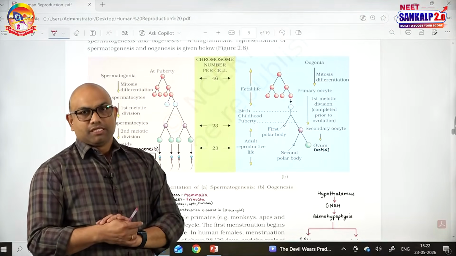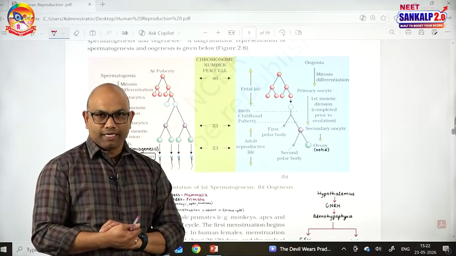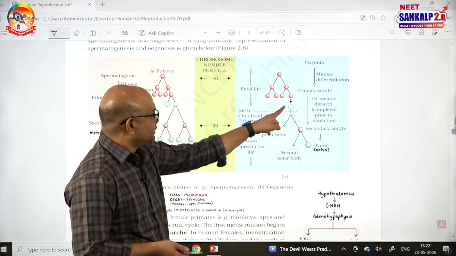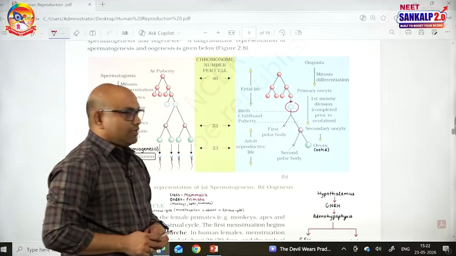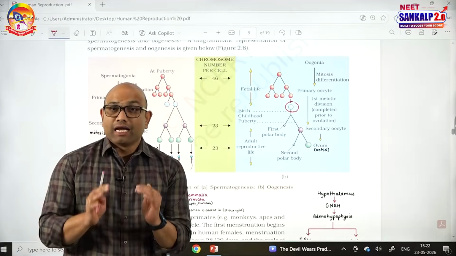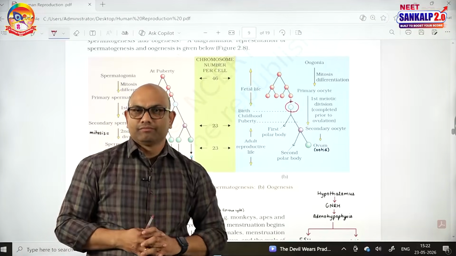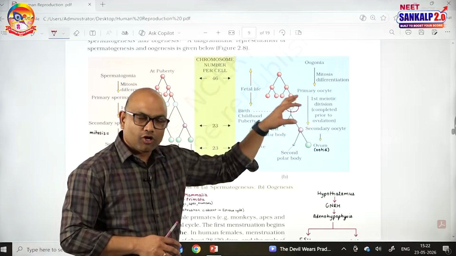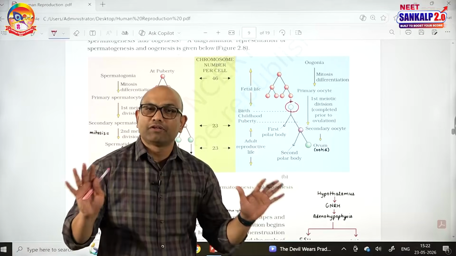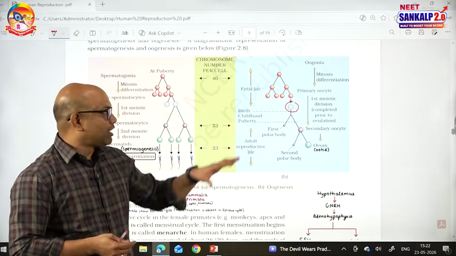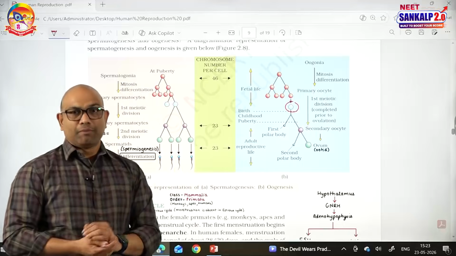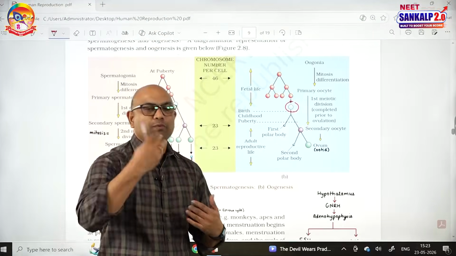Next, some of the oogonia form primary oocytes. See, this is a primary oocyte. Before birth itself, the primary oocyte starts meiosis 1, but is arrested, that means stopped, at prophase 1. So, formation of oogonia and formation of primary oocytes occur before birth itself. No oogonia are formed and added after birth. Oogonia formation occurs by mitotic differentiation. Even primary oocytes are formed by mitosis. But the primary oocyte starts meiosis 1 and is arrested at prophase 1.